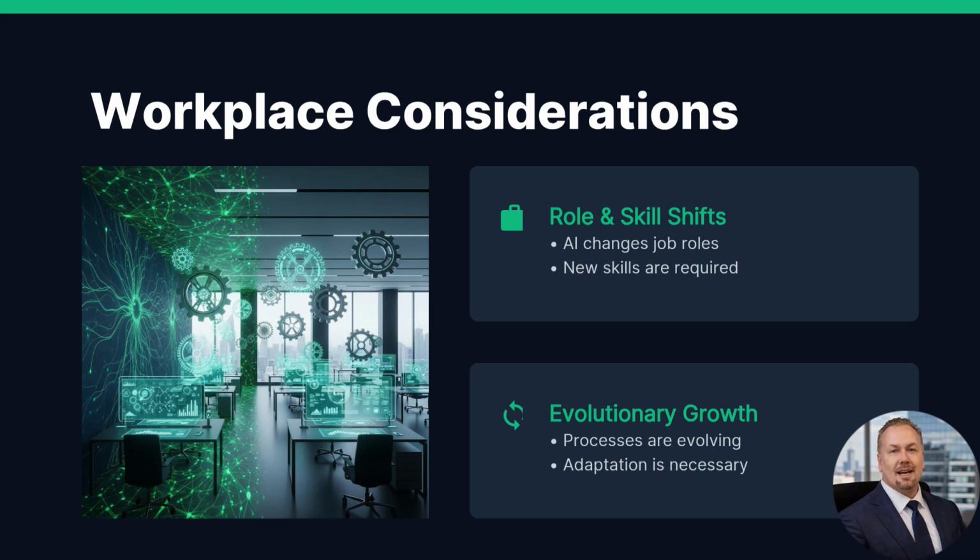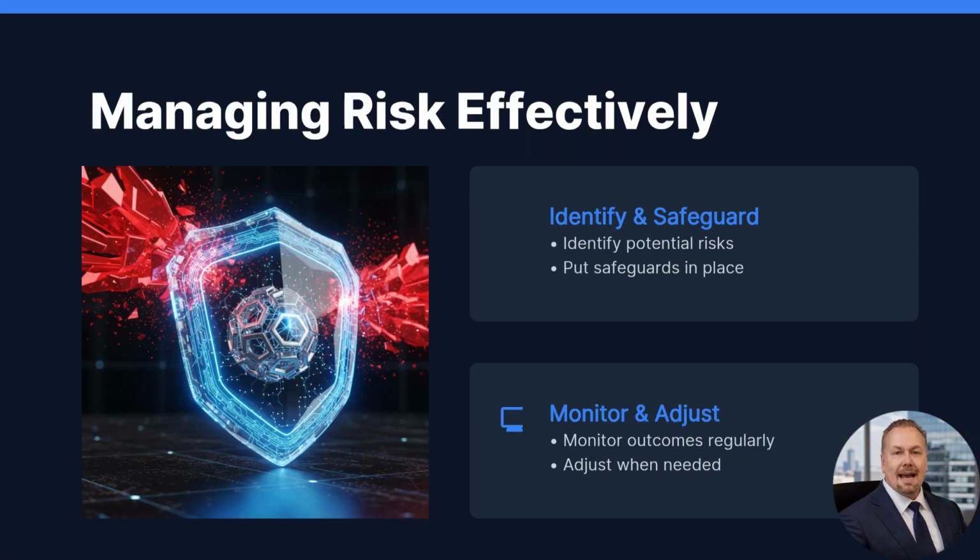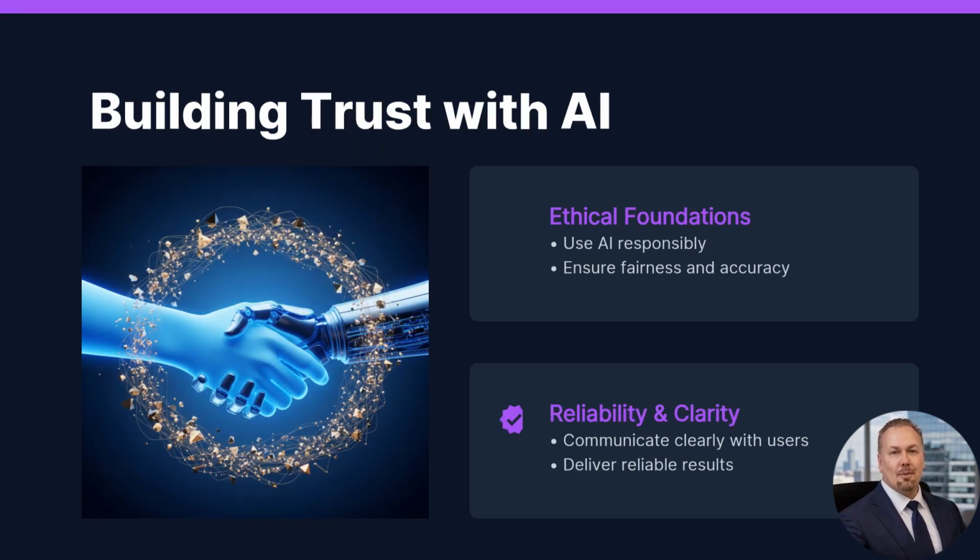AI is changing how work is done. Roles are evolving, new skills are required, and organizations need to adapt to new processes. Managing AI risk involves identifying potential issues, putting safeguards in place, and monitoring results. Adjustments should be made as needed to improve outcomes. Trust is built through responsible use of AI. Ensuring fairness, accuracy, and clear communication helps create confidence in AI-driven systems.